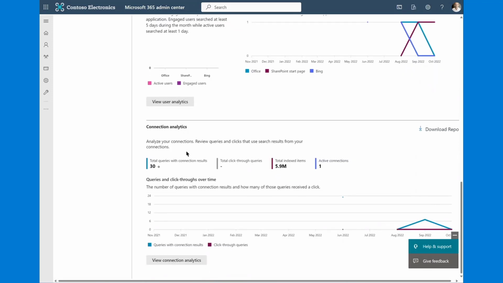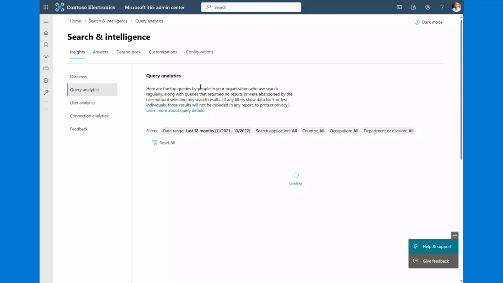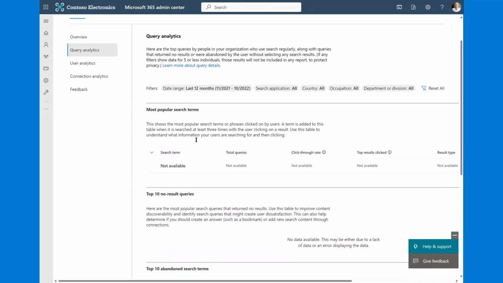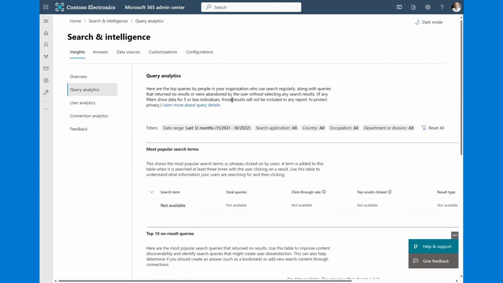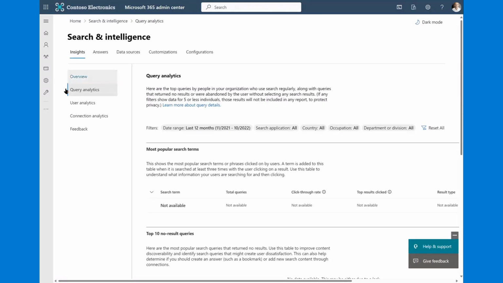And then what else is new is connection analytics. Down here, any of those systems that I've connected via a graph connector can now also participate in our insights reports. As you can see here, we have 30 total queries against our connected system. In this case, we have one connector. That connector has indexed 5.9 million items, and it represents our one active connection. If you want to drill in deeper, you can navigate right into these. I can navigate right into query analytics. I can look at the most popular search terms. For example, I can look at the top 10 no results and the top 10 abandoned queries.